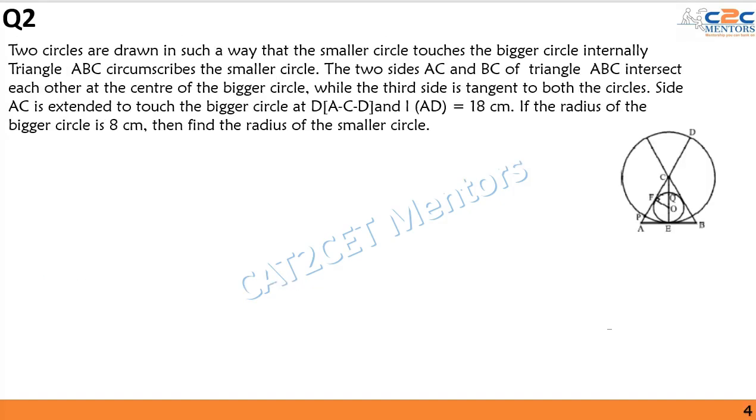Two circles are drawn in such a way that the smaller circle touches the bigger circle internally. Triangle ABC circumscribes the smaller circle. The two sides AC and BC of the triangle ABC intersect each other at the center of the bigger circle, while the third side is tangent to both the circles. Side AC is extended to touch the bigger circle at point D such that A, C and D are collinear, and length AD is given to us as 18 centimeters. If the radius of the bigger circle is 8 centimeters, then find the radius of the smaller circle.